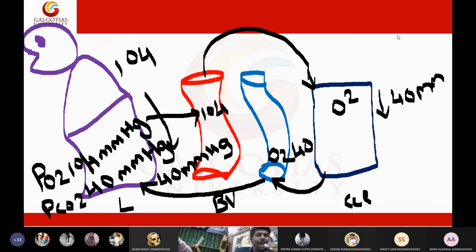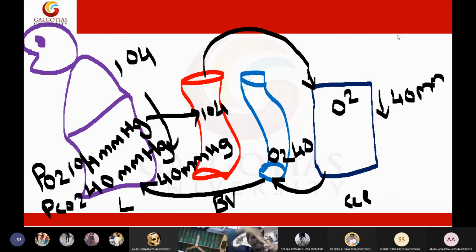Now these veins are connected to arteries. That is the junction in the alveoli. In the alveoli, a vein will connect to an artery. This vein will dump carbon dioxide, and I will tell the carbon dioxide cycle also. Meanwhile, in the vein the oxygen level has decreased to 40. So now the higher 104 oxygen will come into this vein, and there is something called anastomosis. Anastomosis is the point where a vein connects to an artery. Now this oxygen will automatically come to the artery. In each and every alveoli of the lung, a vein and an artery are connected.